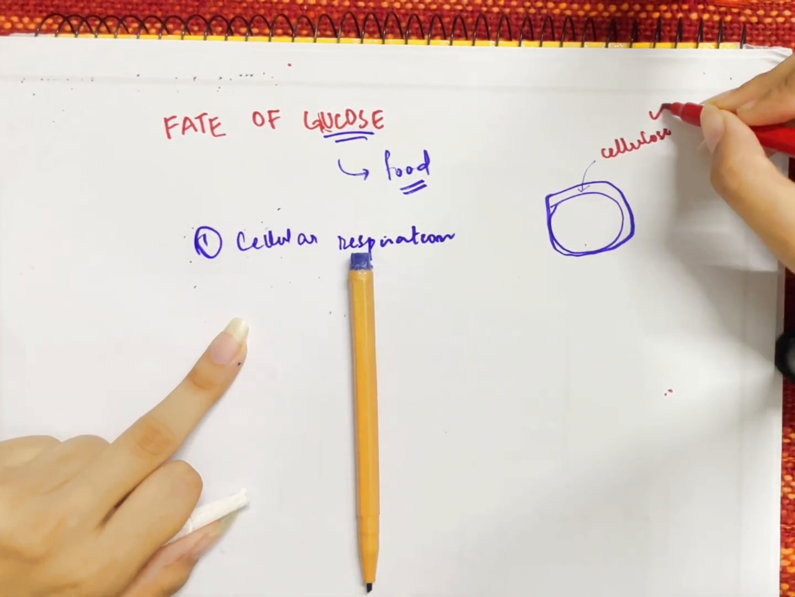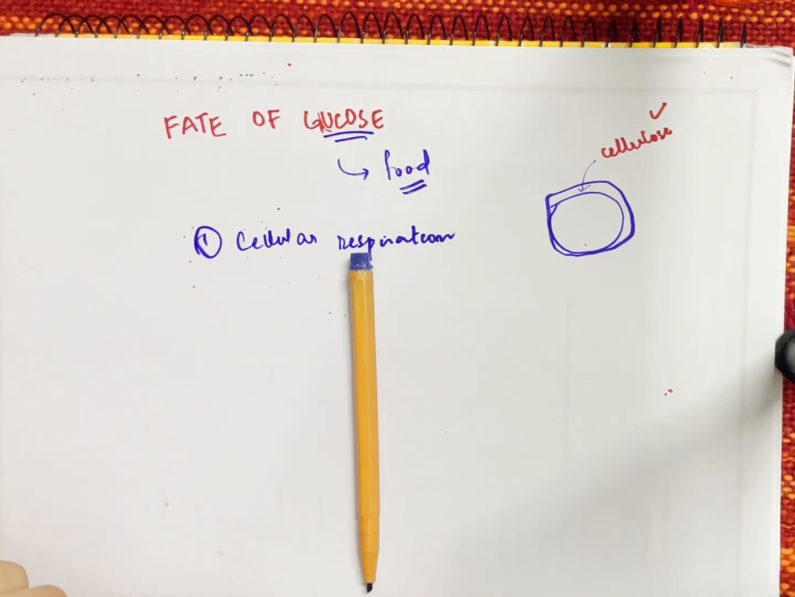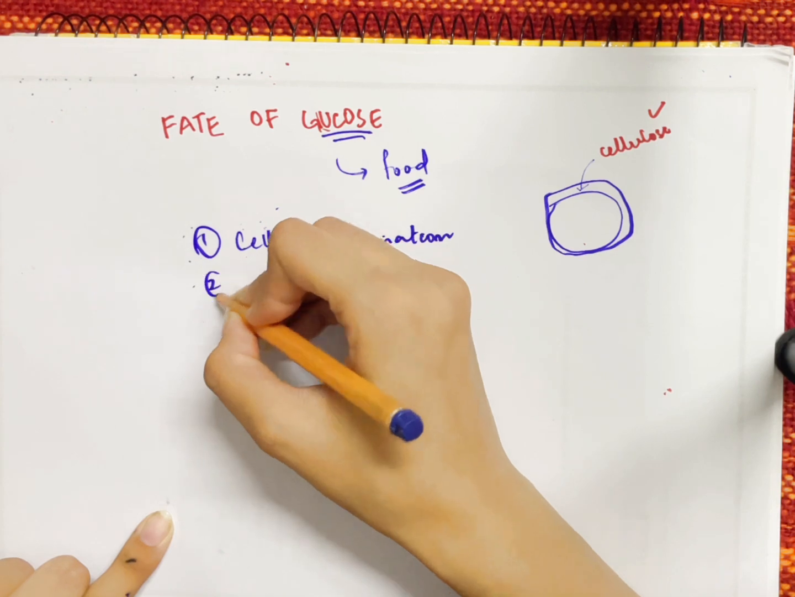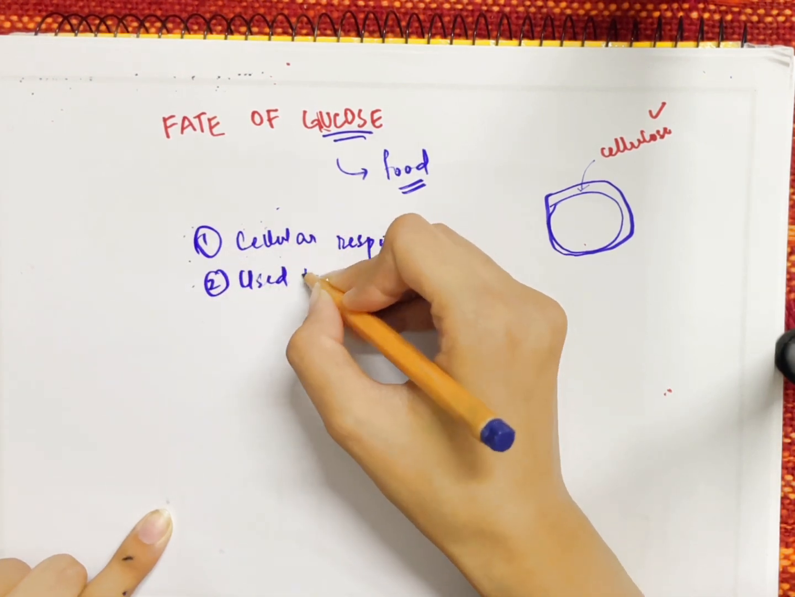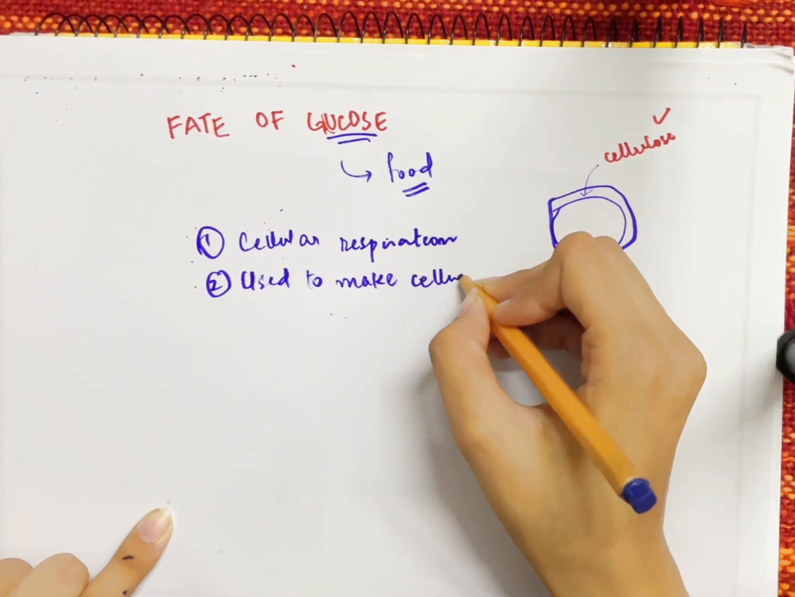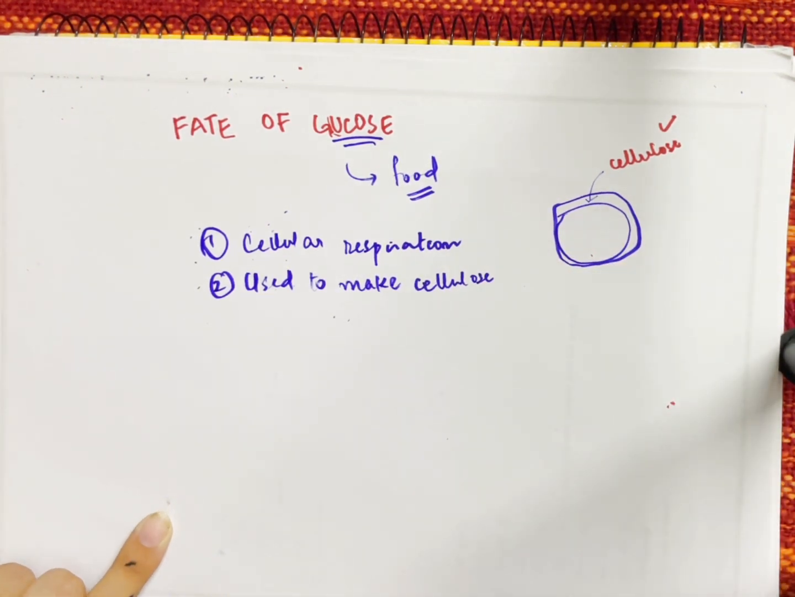The cellulose material is important, and it is formed from glucose. So basically, glucose is used to make cellulose that is present in the cell wall of a plant cell.